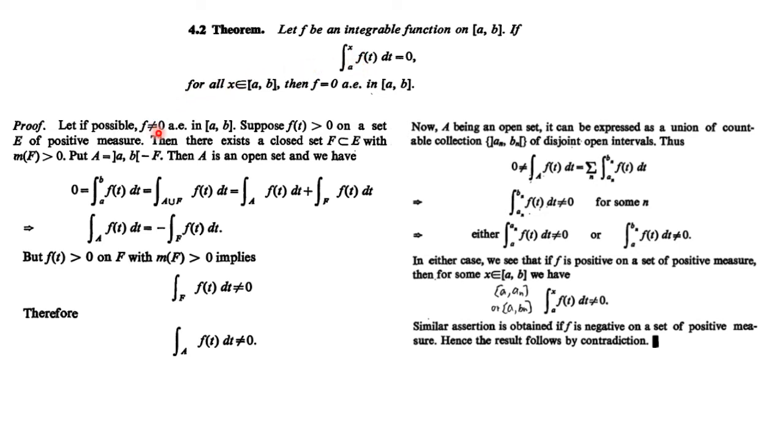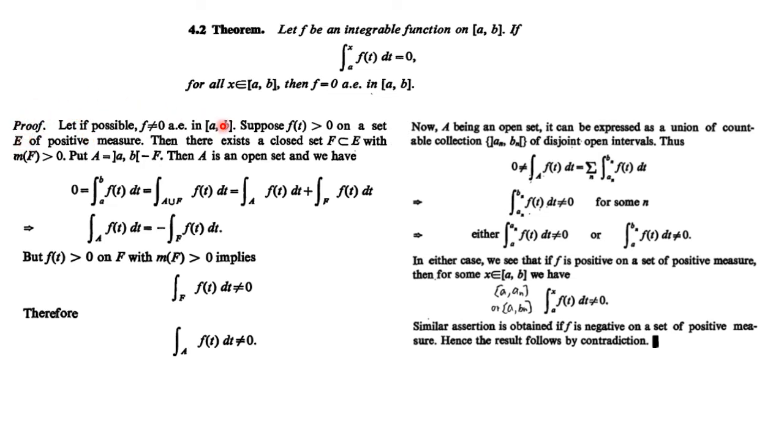First we assume that f is non-zero almost everywhere in the closed interval AB. And to prove this part, we first consider that let's suppose our f(t) is strictly greater than 0 on a set E of positive measure. Why do we consider a set E of positive measure? Because if the measure of E is 0, then the integral is also 0, right? So we have to consider a set with positive measure. Let E be the set with positive measure.